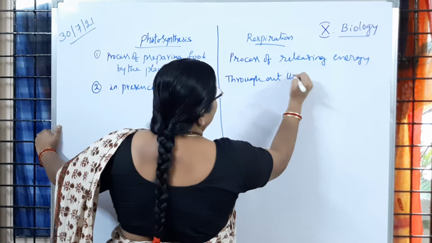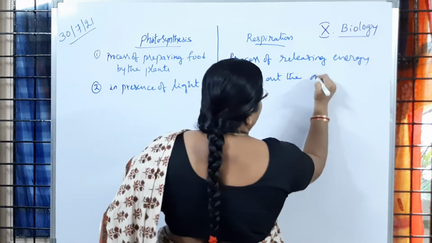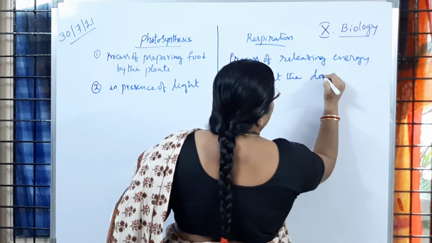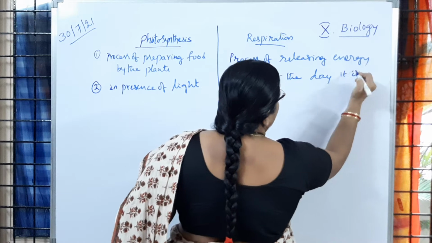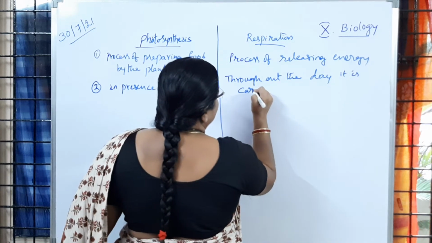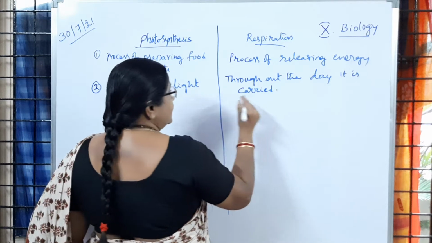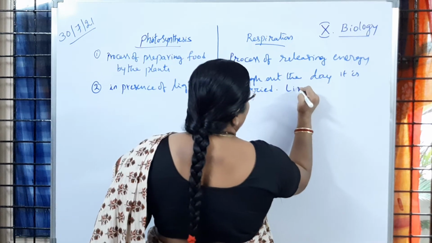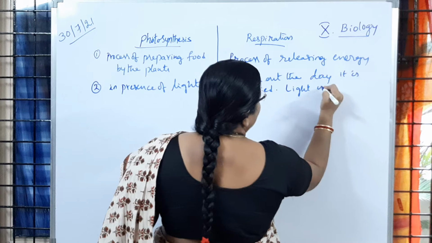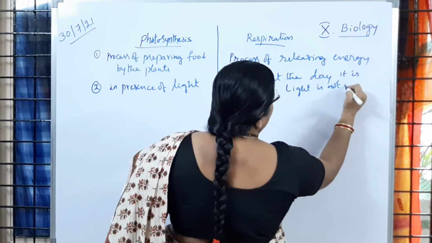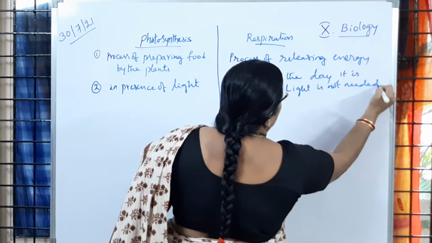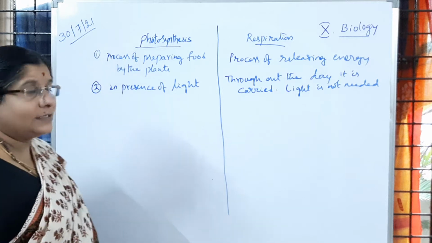Light is not needed for respiration. Is it clear to you?